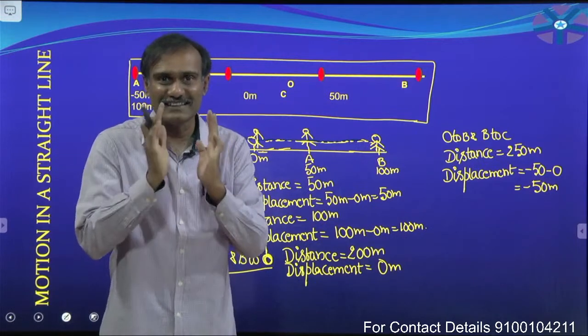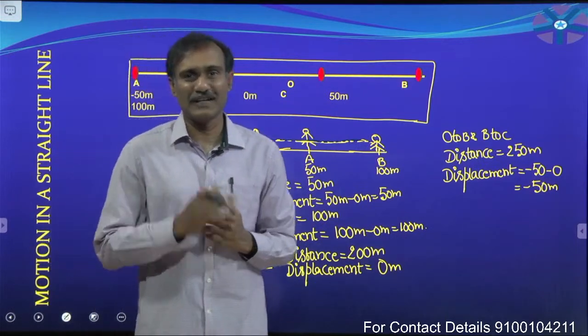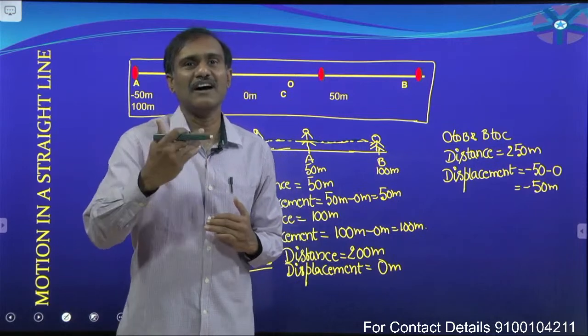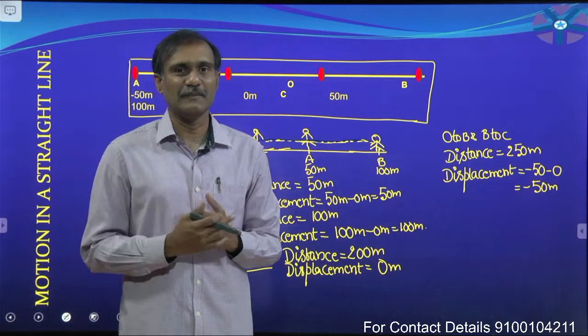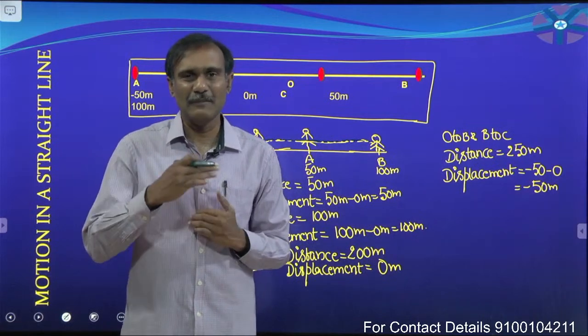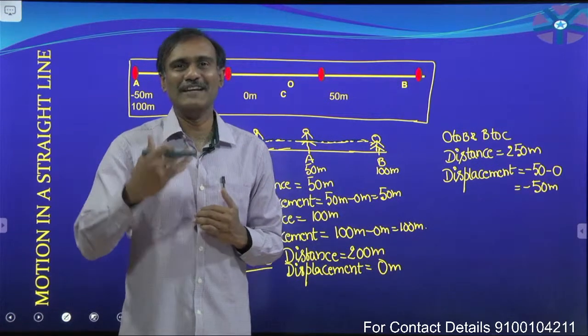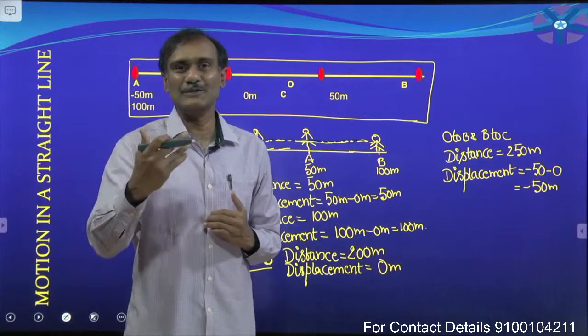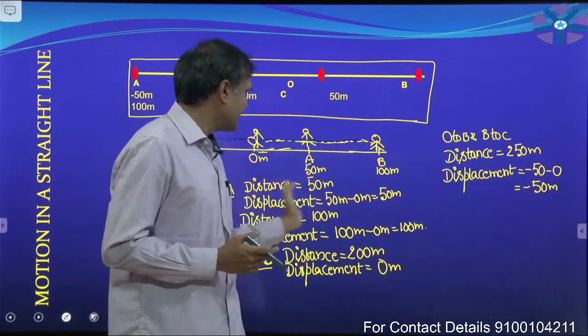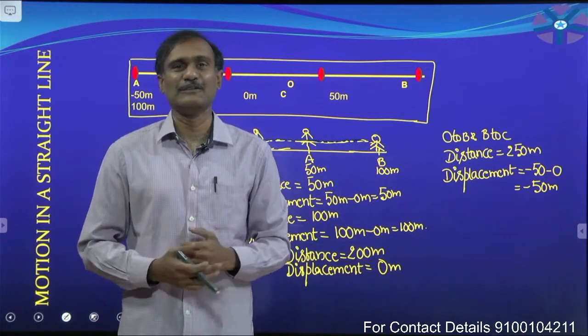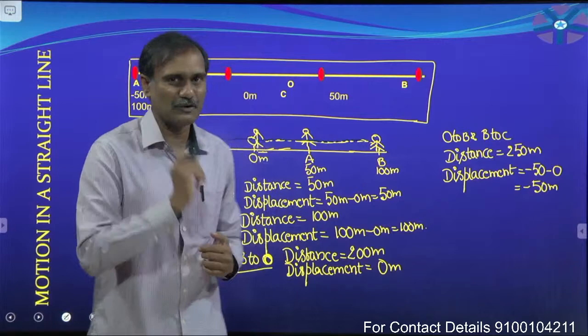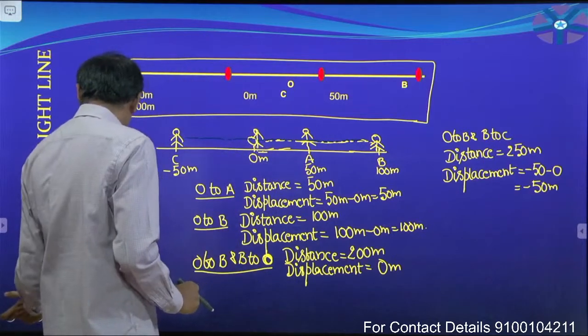It appears that distance, which is nothing but path length, is always positive. What about displacement? It may be positive, it may be negative, it may be equal to 0, but path length is always positive, it is not equal to 0. Remember that point. And next one, another application.